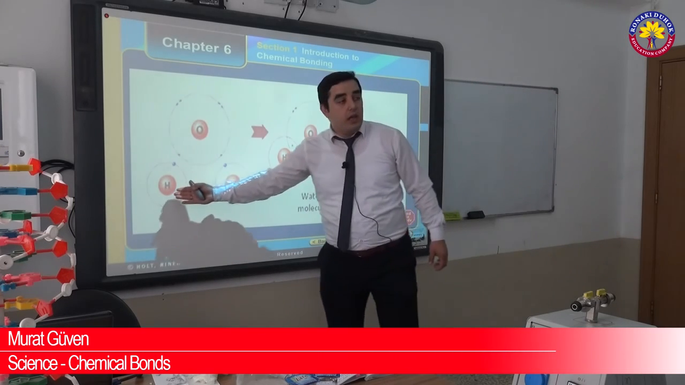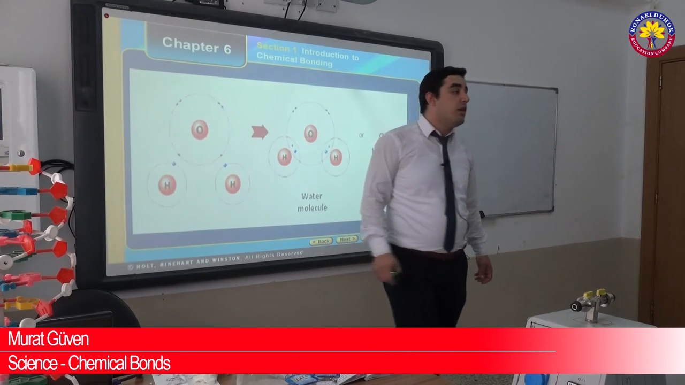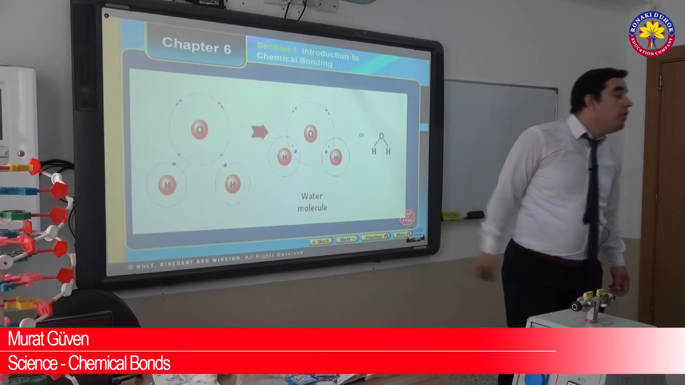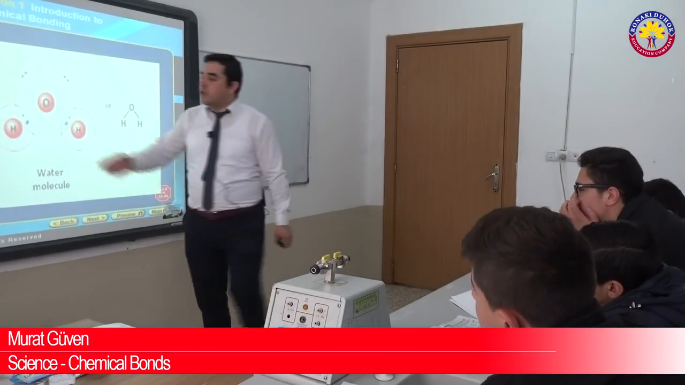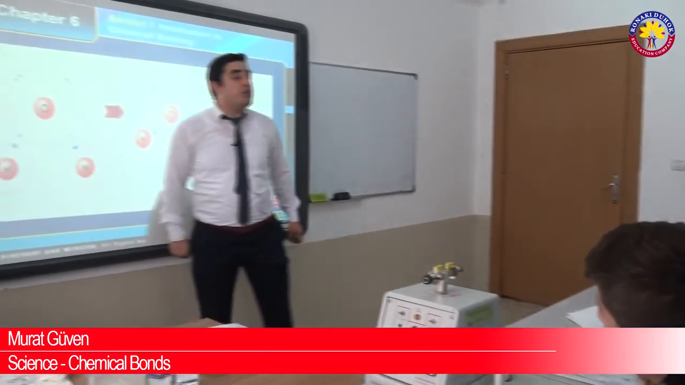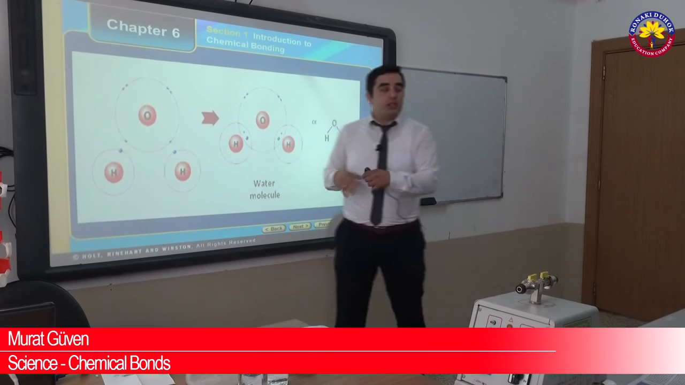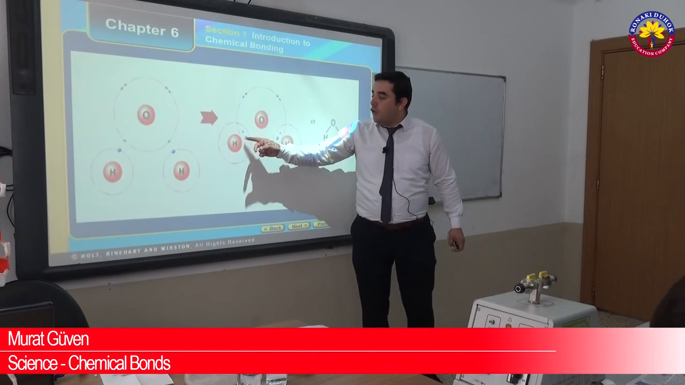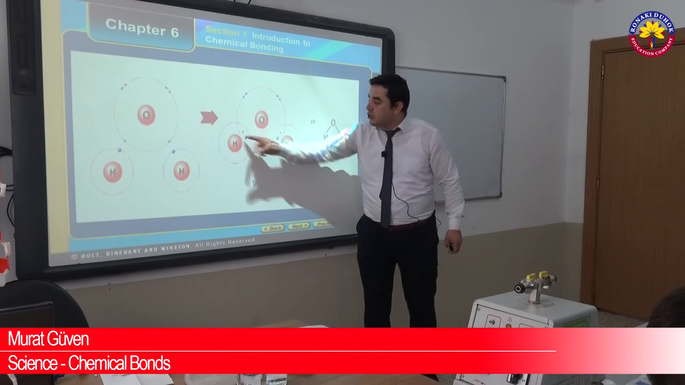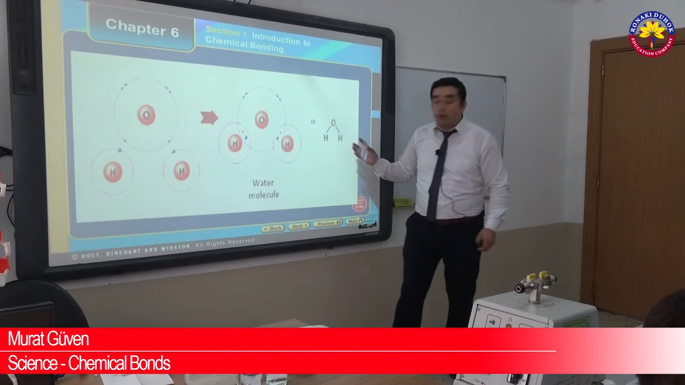What is H? Hydrogen. What is O? Mustafa? What's the symbol of O? Oxygen. Yes, oxygen. As you see, two hydrogen combine with the oxygen, but how? There is no transferring. They are sharing the electron. As you see, this electron for hydrogen, this electron for oxygen, they share two electrons and they form water.